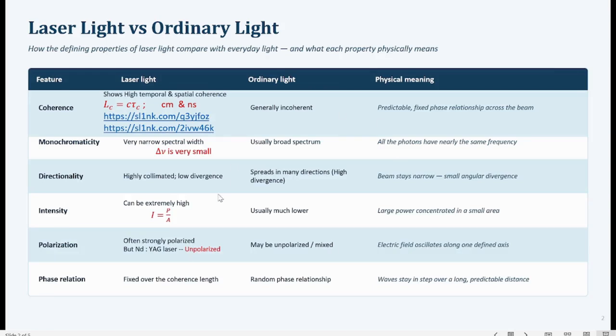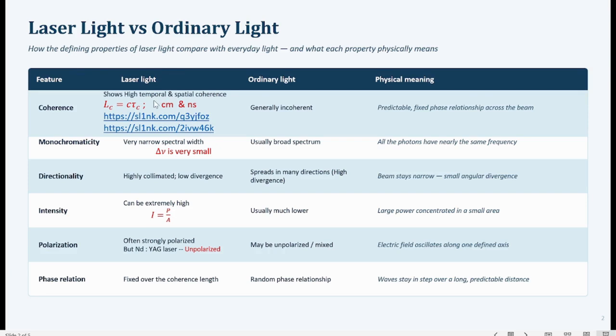Here I have listed some of the important properties of the laser light and also compared it with the ordinary light. So a high degree of coherence is shown by this laser light, both temporal as well as spatial coherence.